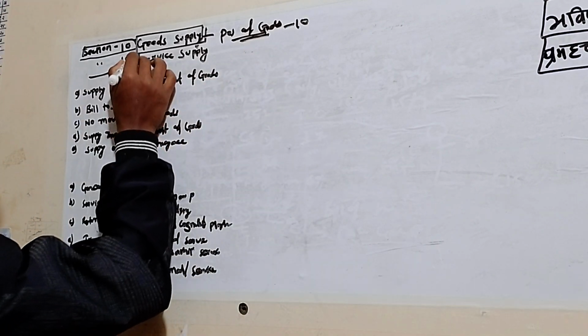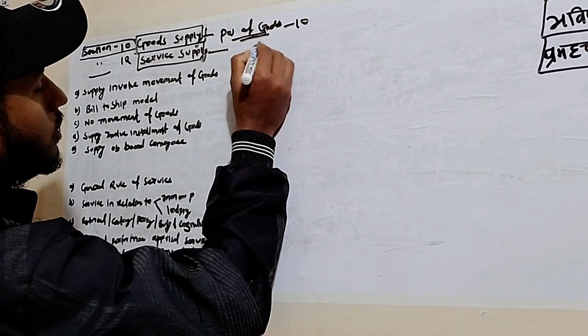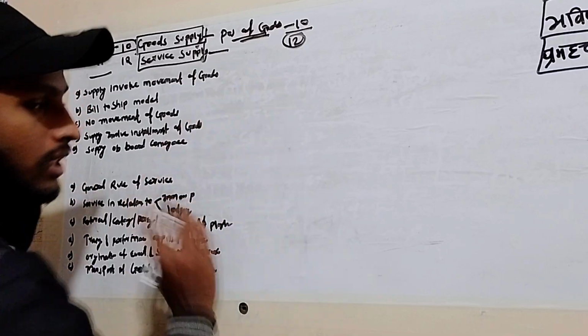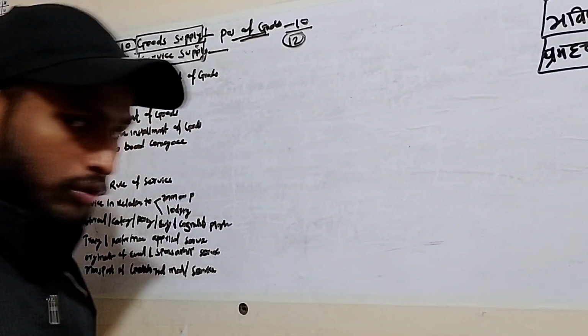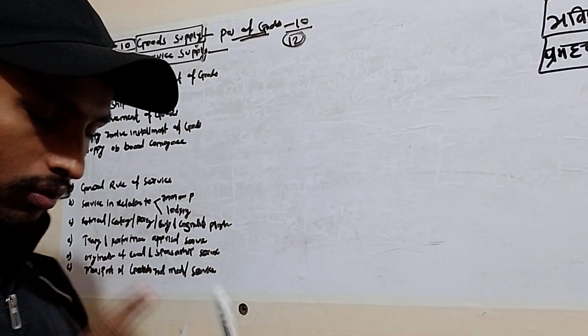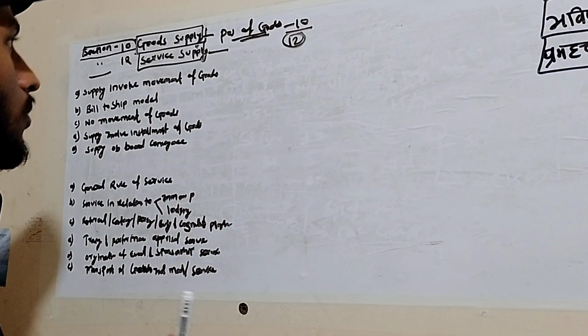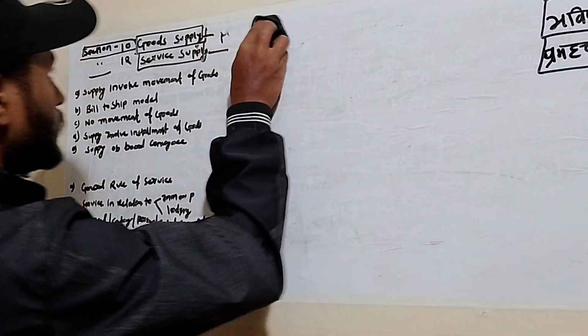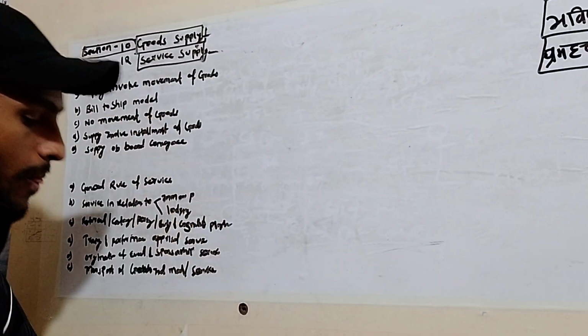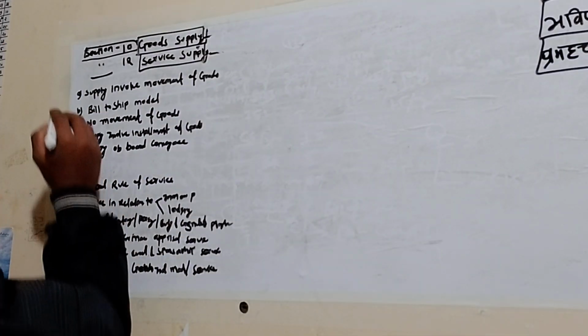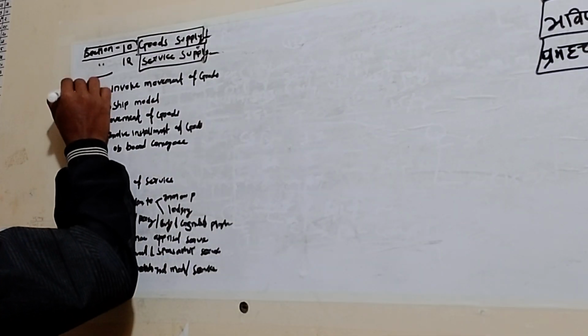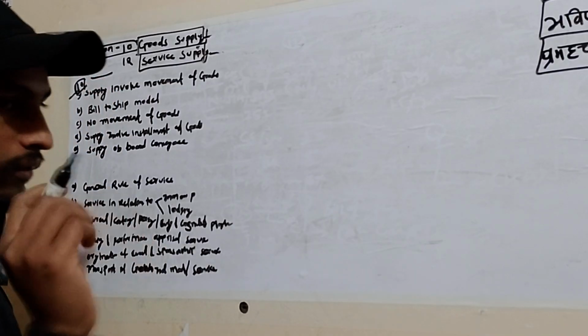And the same for service. For service, we are talking about section 12. Section 10 is talking about supply of goods, section 12 is talking about supply of service. Okay, got it. And now we are going to talk about supply, section 10. So section 10 is supply of goods.